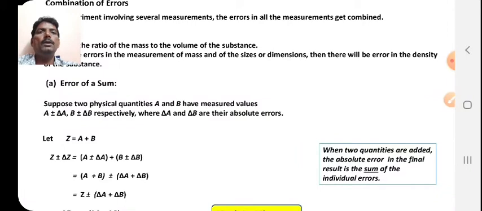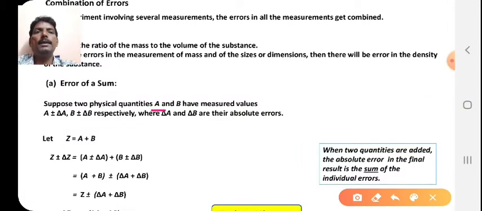Suppose you have two physical quantities A and B, whose values have to be measured. Then A plus minus delta A, B plus minus delta B respectively, where delta A and delta B are absolute errors.